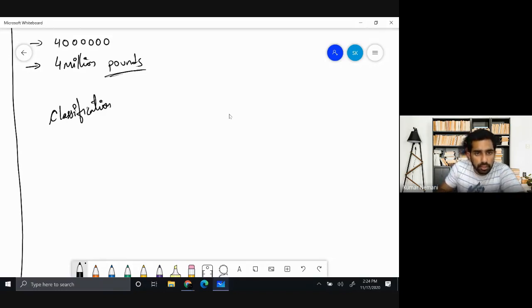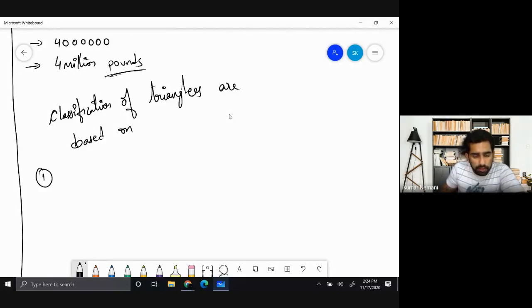Classification of triangles are based on 1, angles, 2, sides.